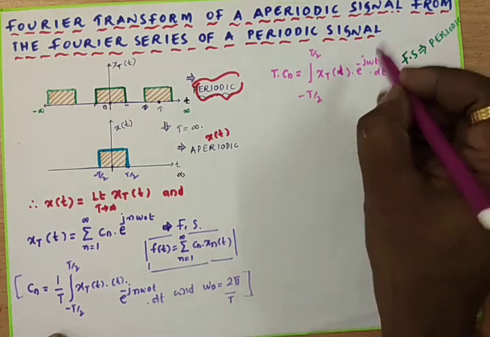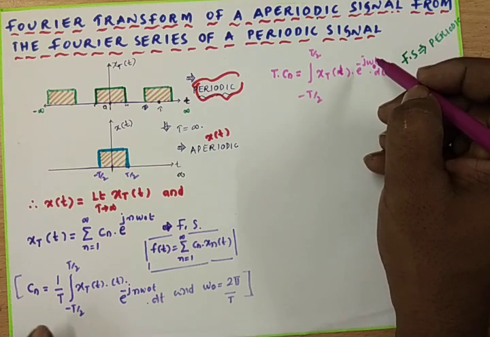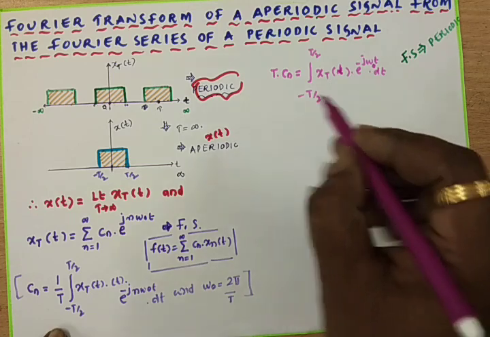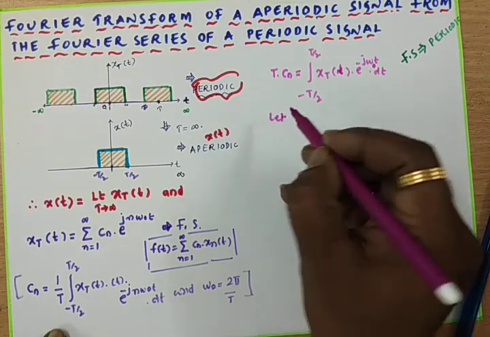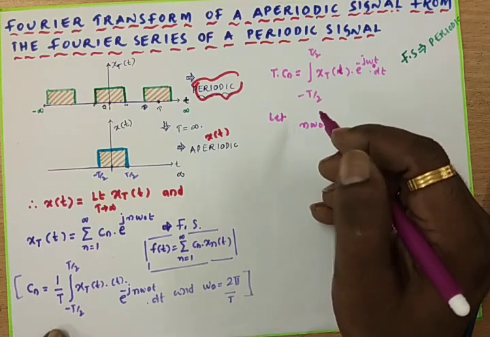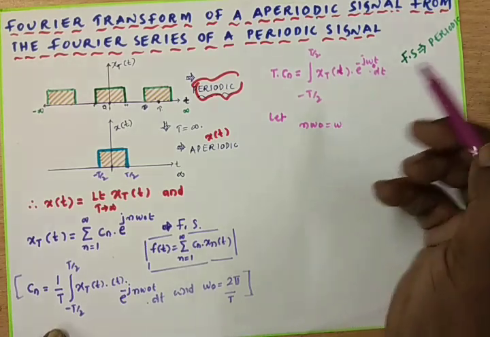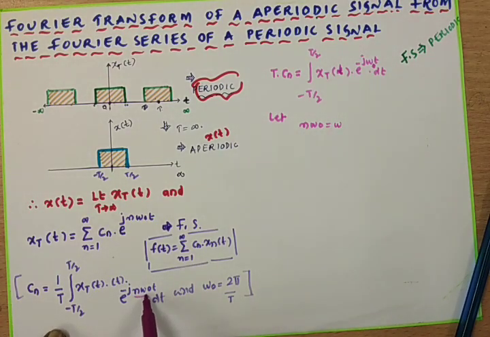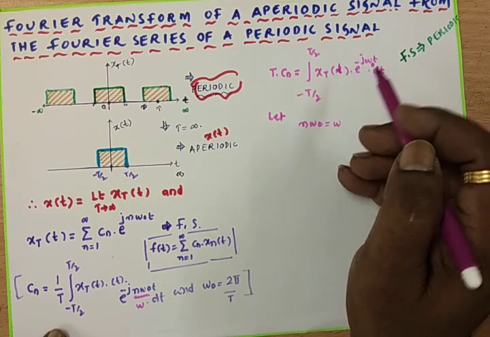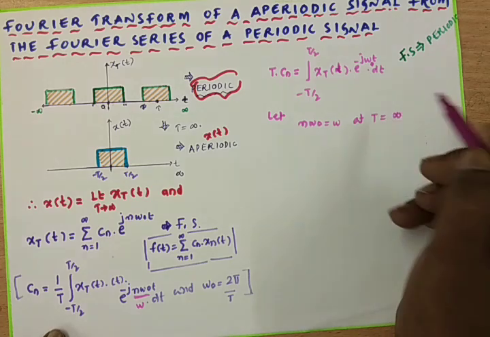Omega naught will be 0 because, let us assume, n omega naught is simply omega. We can replace n omega naught by omega, and go with the condition T tends to infinity.